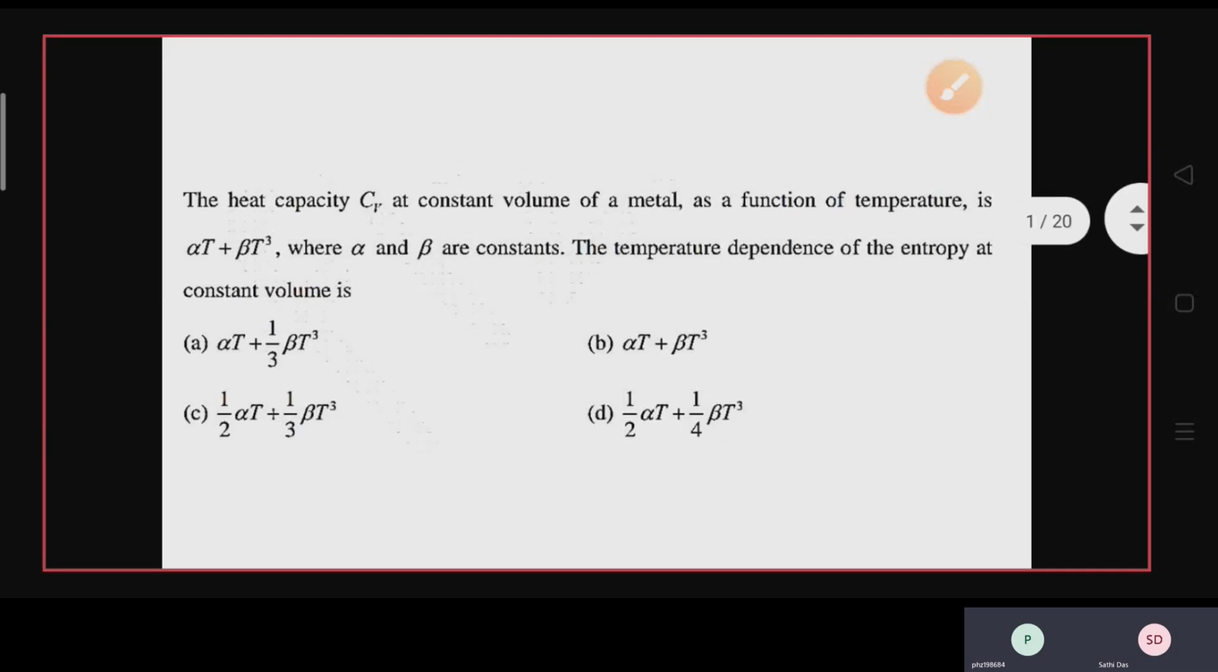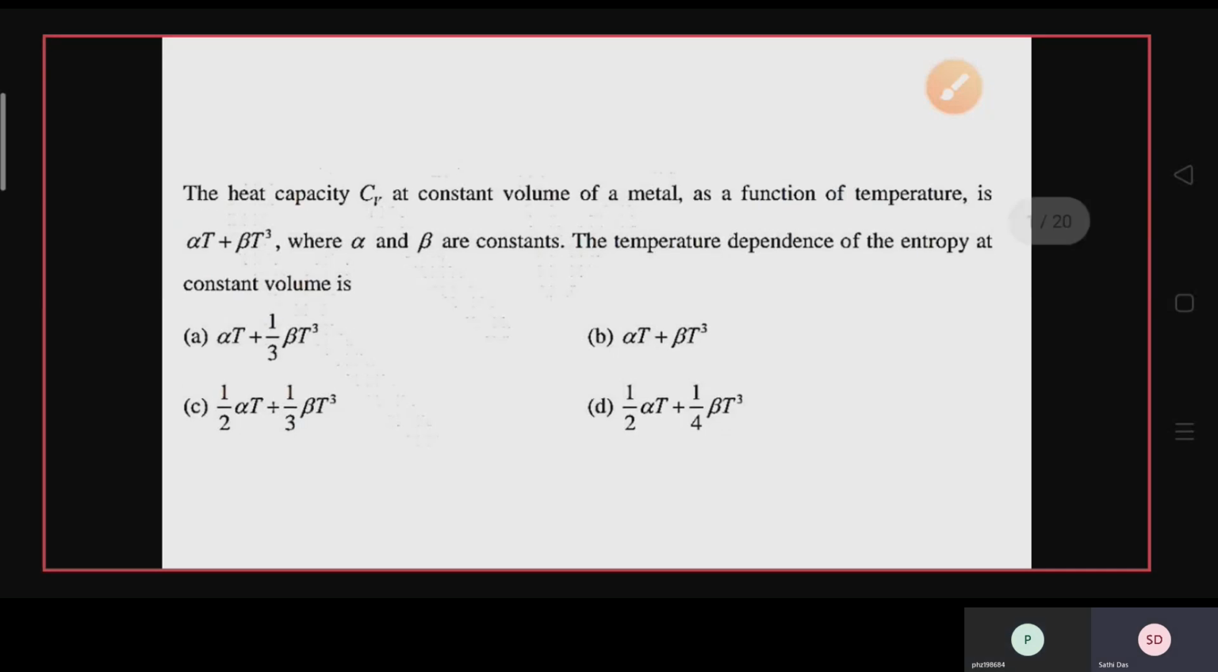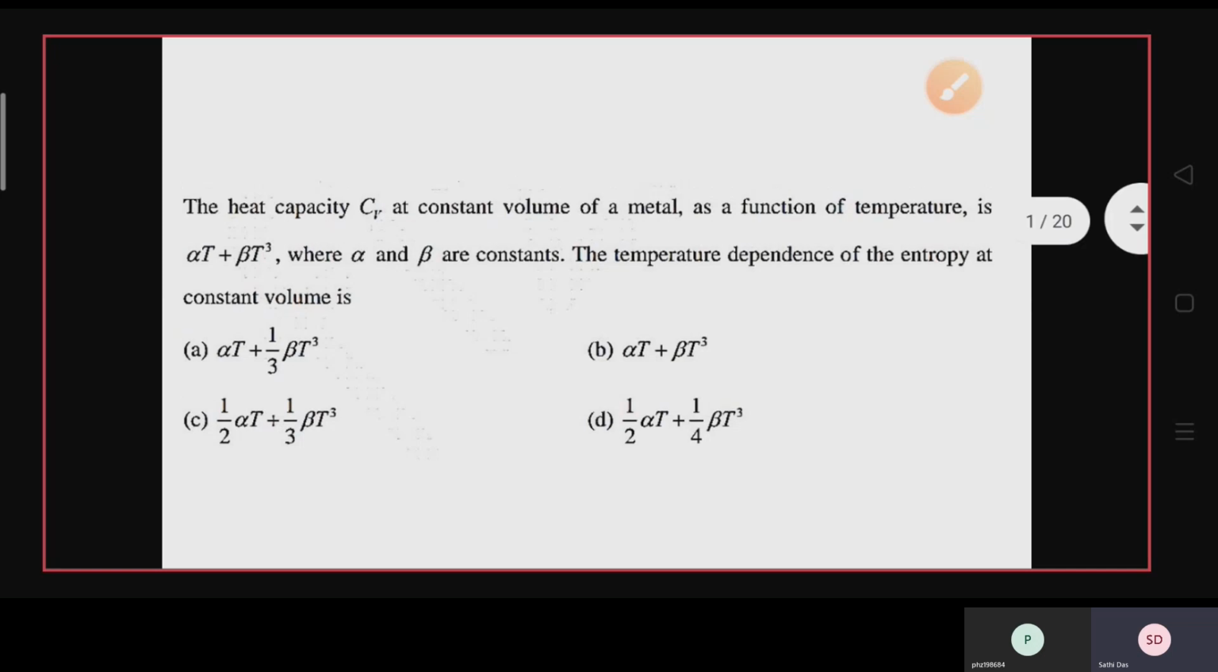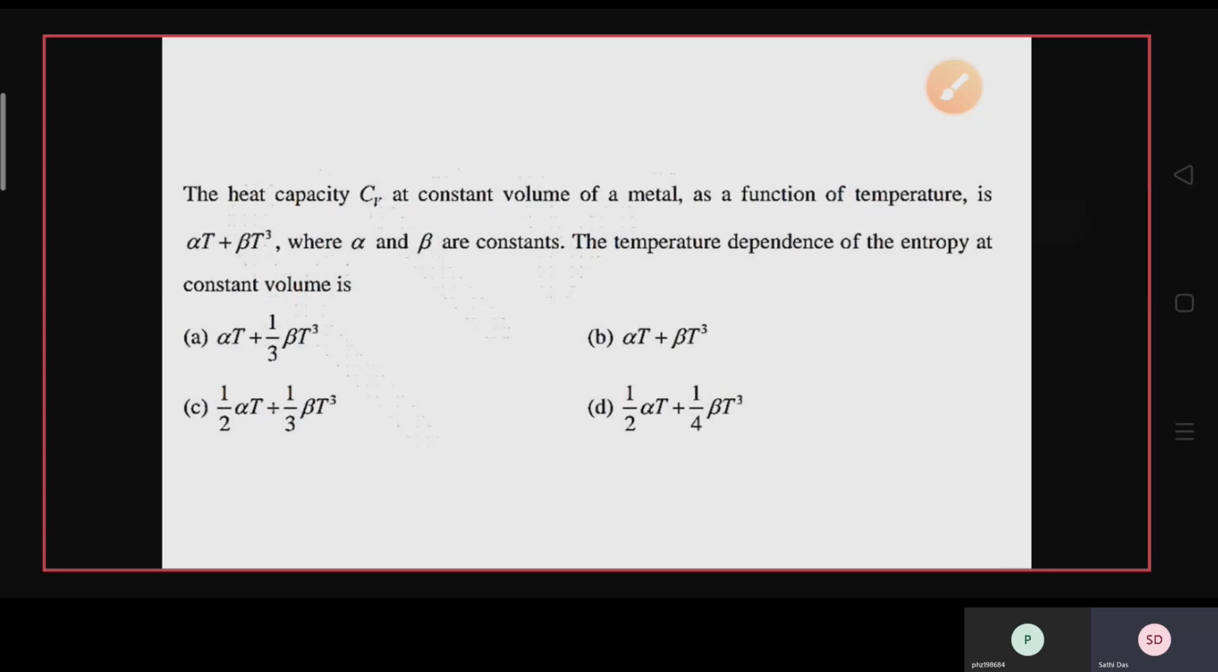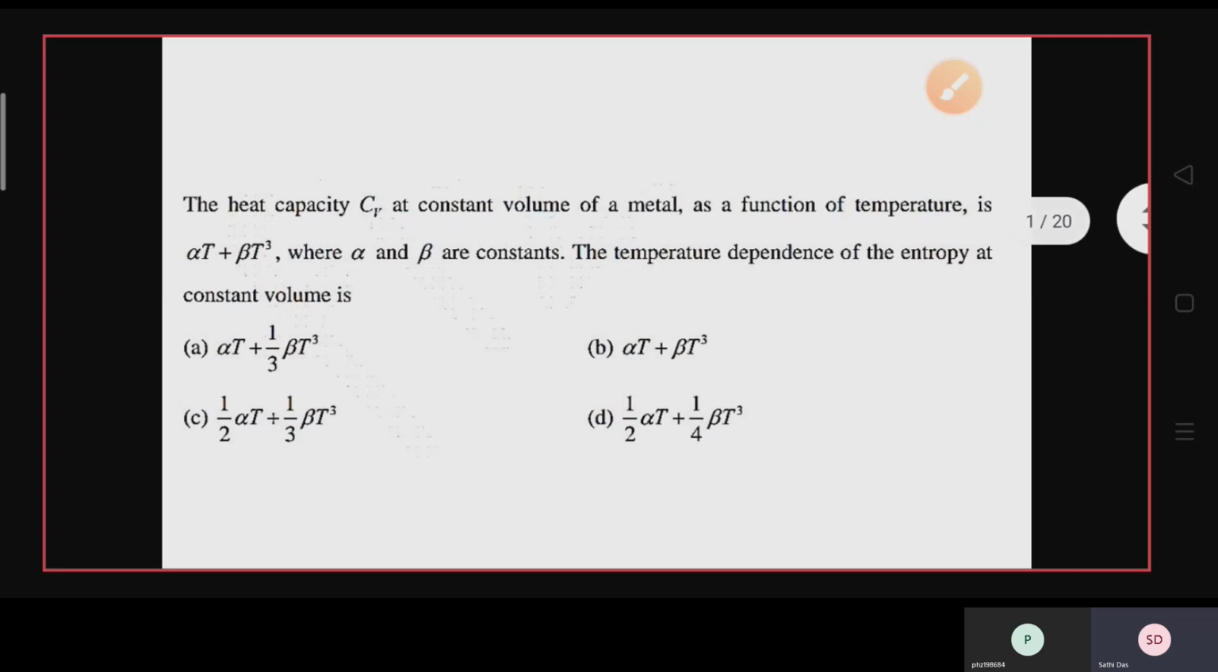In this video lecture, we shall discuss some very important questions that have come in NET in statistical mechanics. As we have already started our statistical mechanics lecture series, topic wise I have discussed in detail. So please watch those videos before watching this video so that you understand fully the physics of the question and the process, and why I do these steps in solving these questions. You will understand that clearly.